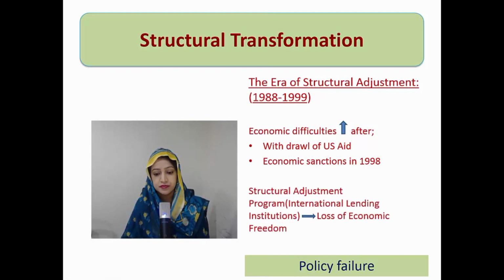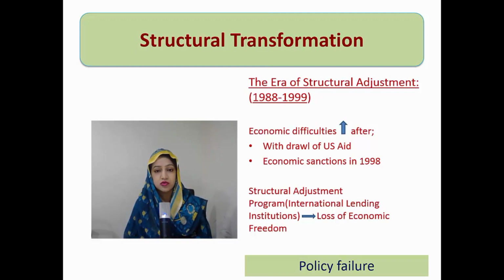Then the other major step taken by the Pakistan government was that we adopted the structural adjustment program of the IMF, and you could say we took help from international financial institutions, IMF and World Bank, at this time period. Since that time period till now, Pakistan has lost its economic freedom. For example, according to the structural adjustment program, Pakistan had to decline its development expenditure, and besides the declining development expenditure, unproductive expenditure remained at the same pace. So much needed areas were neglected: development expenditure, poverty reduction, employment generation.